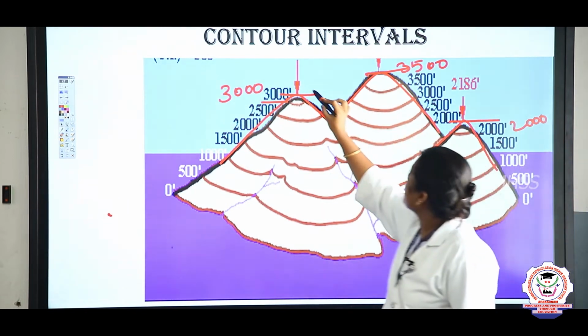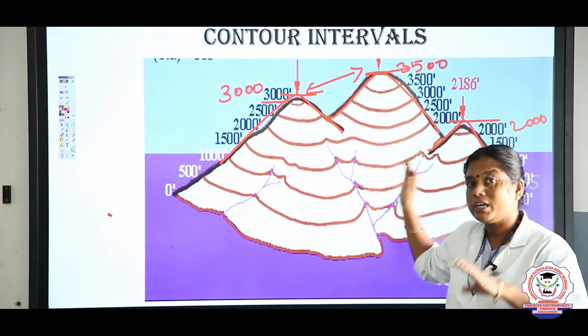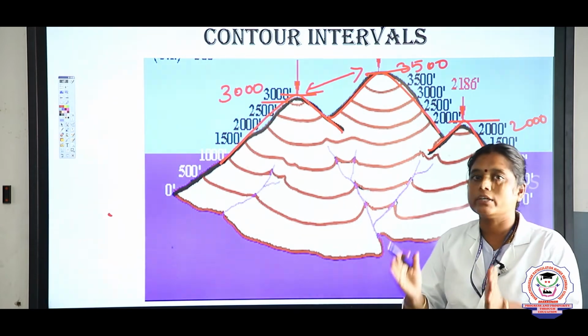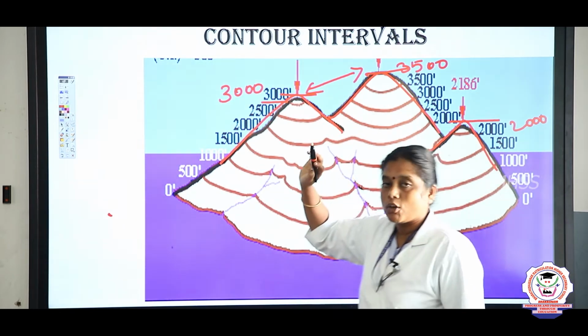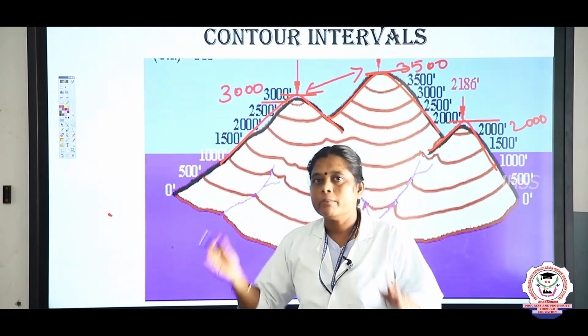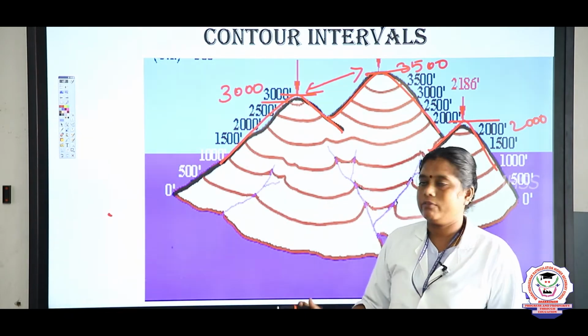So here is the difference between these mountains. These differences in elevation are known as contour interval.